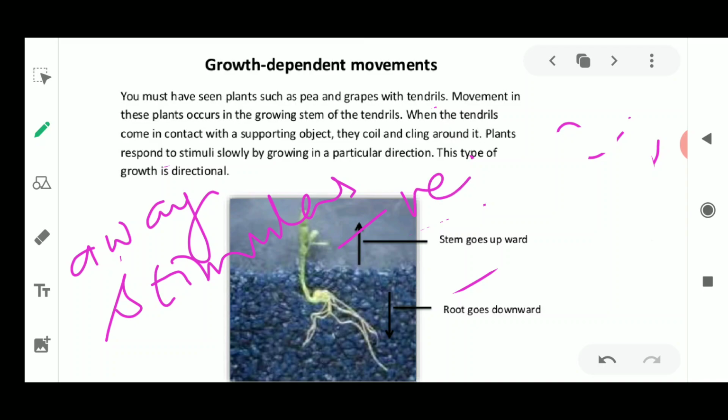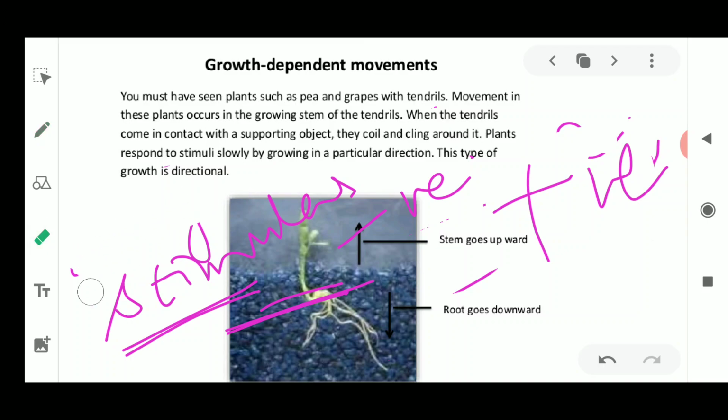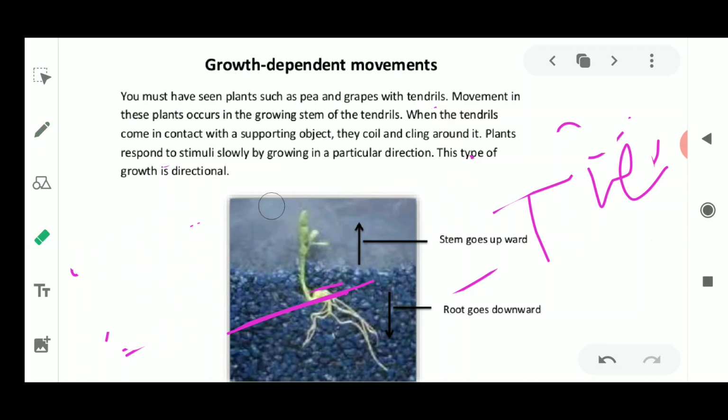The stem shows negative tropism with respect to gravity; it is moving away from gravity and away from water. So please remember the words positive and negative in this case. For the stem, positive tropism will be towards light. If light is the stimulus, it shows positive tropism, and if we are talking about gravity, it shows negative tropism.